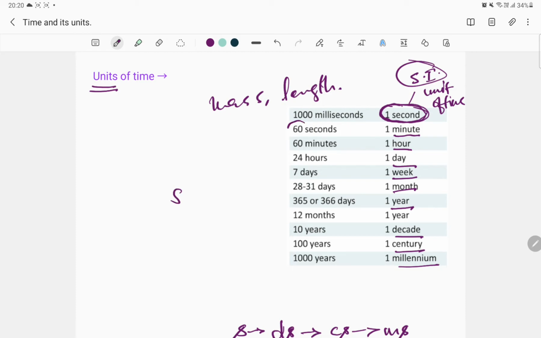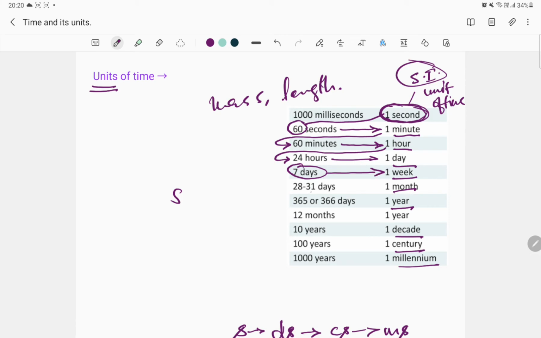Now 60 seconds combined together to make up a larger unit of time, which is called a minute, or 1 minute. And 60 minutes together, a collection of 60 minutes, is an even larger unit, which is called 1 hour. And 24 hours make up something known as a day. And 7 days collectively make a larger unit, which is called a week.